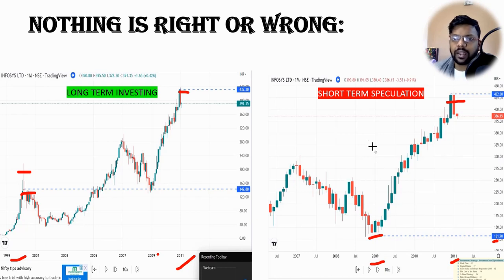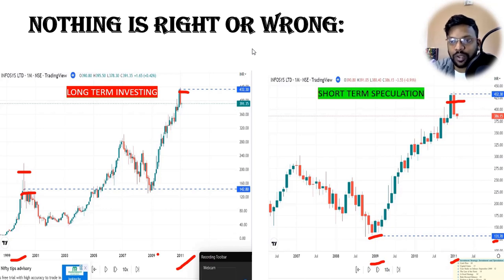So in this case, a short-term speculator might have an edge over the long-term investor, right? So from this idea, we might go back to thinking that long-term investing might be bad and short-term speculation might be good.